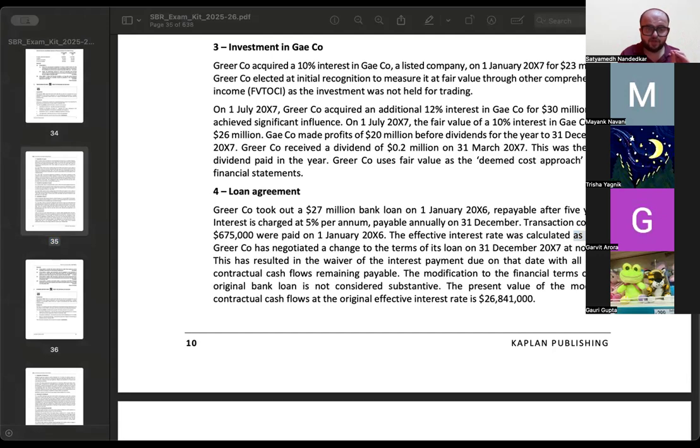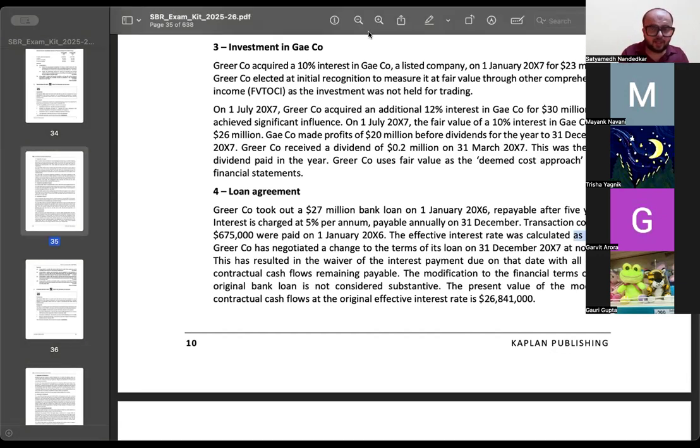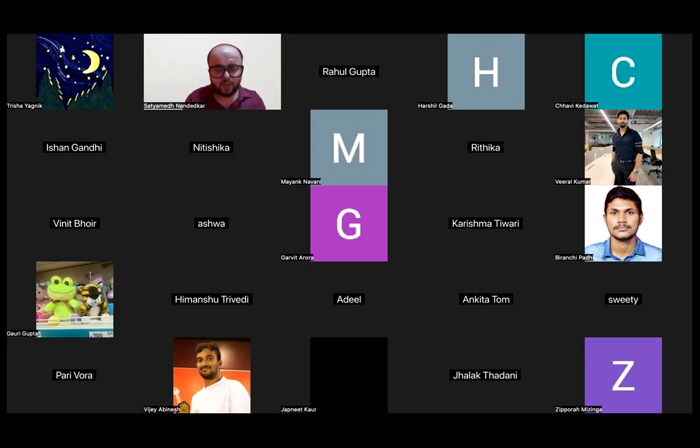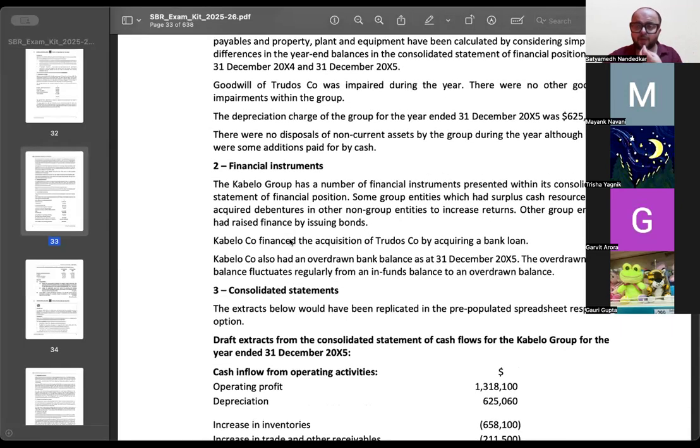अगर substantive modification होता तो naturally that would have led to a completely different way of accounting. Original liability को de-recognize करना पड़ता and you would then have to recognize a fresh liability in books of accounts, the difference going to P&L. अब you will see that in certain questions, ऐसे तो that question has got nothing to do with financial instruments, but one part of it has been included, 3-4 marks worth, which again talks exclusively about financial instruments. जैसे ये Cabello Company वाला question, I think we did this yesterday.